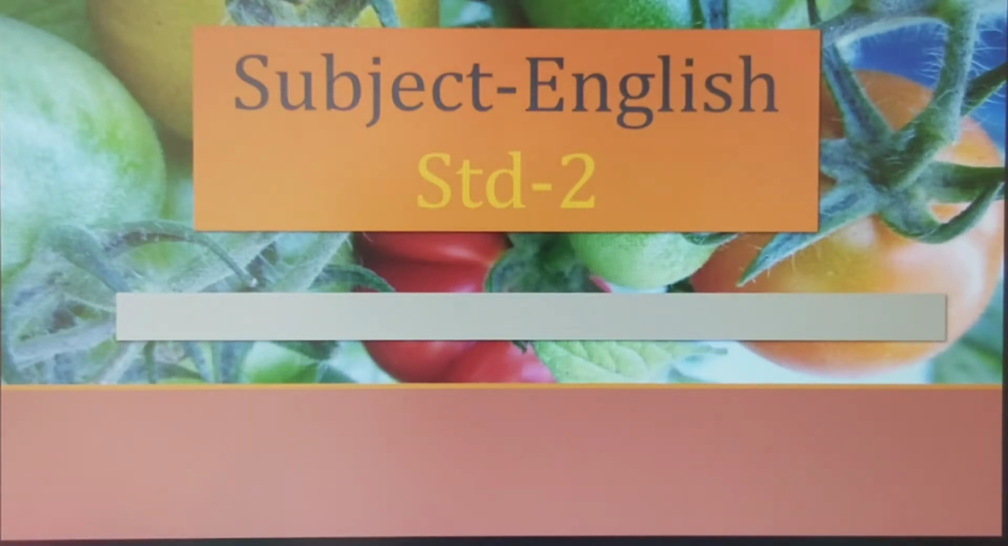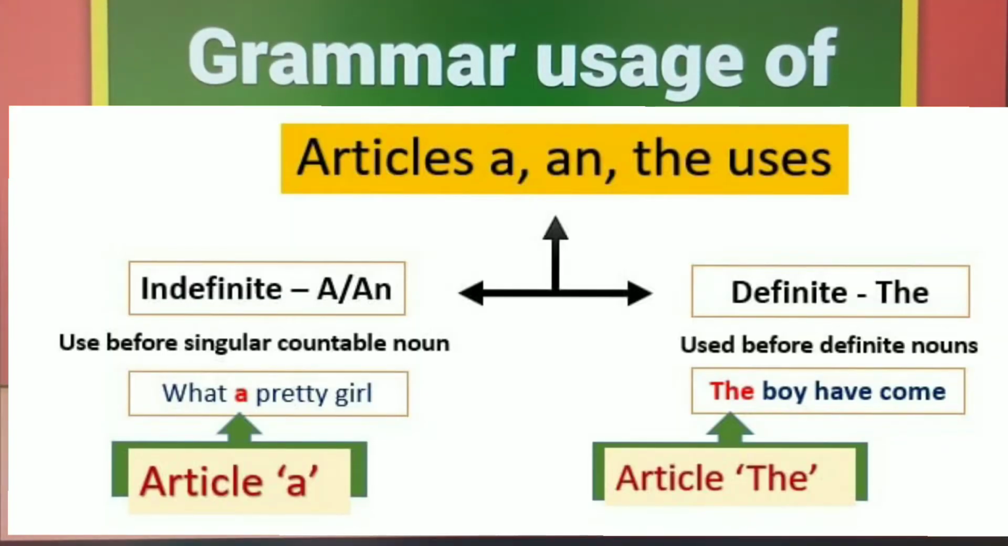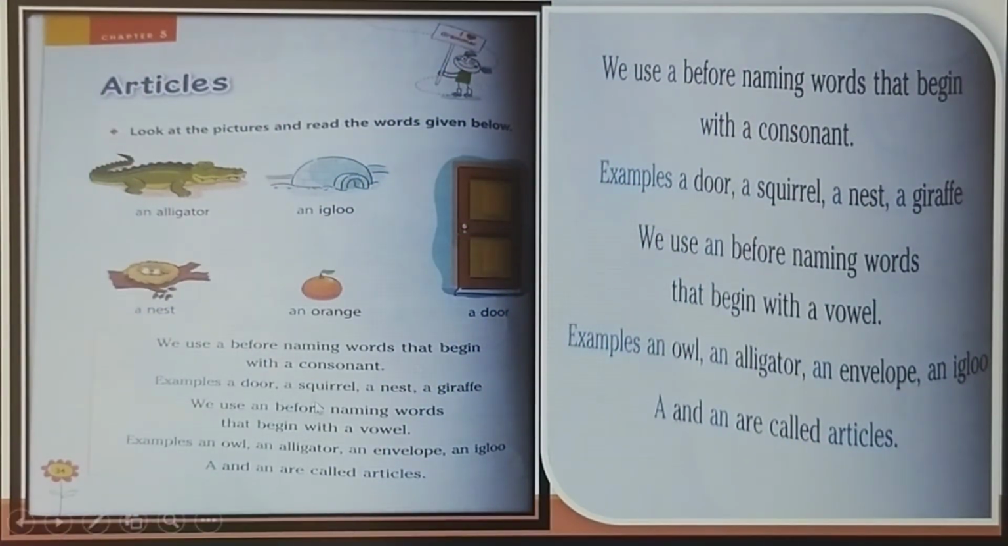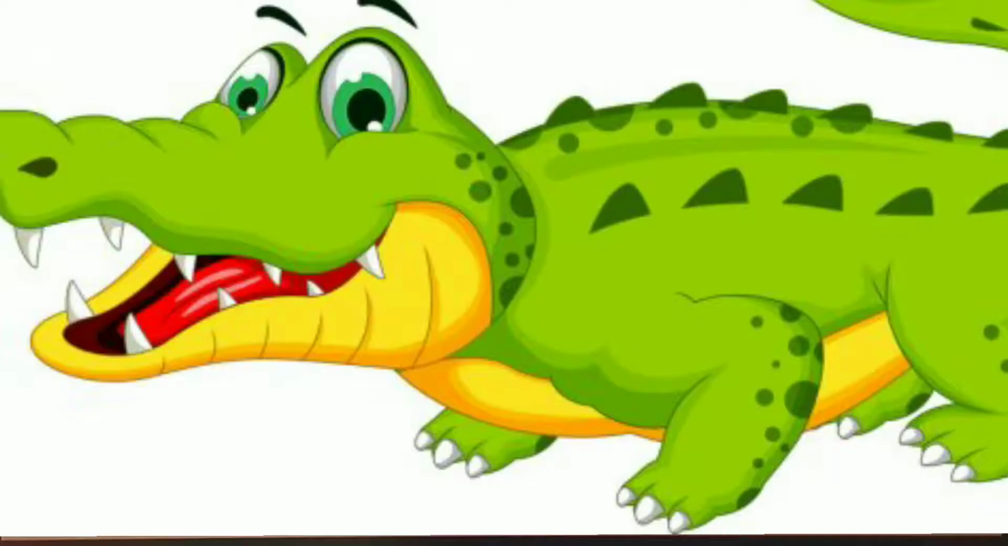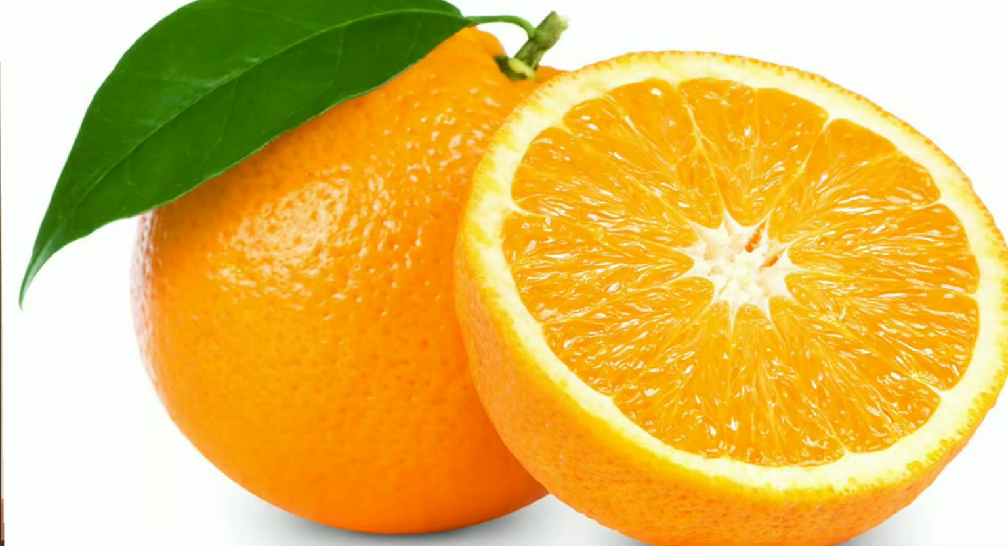So let's start subject English. The grammar articles. Grammar usage of articles a and the. Look at the picture and read the words given below. An alligator, an igloo, a nest, an orange, a door.